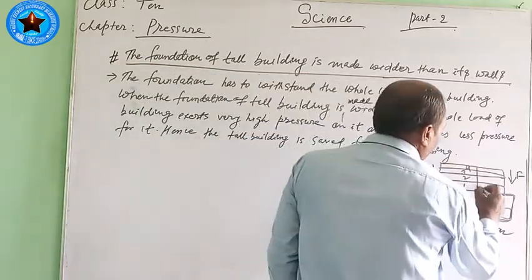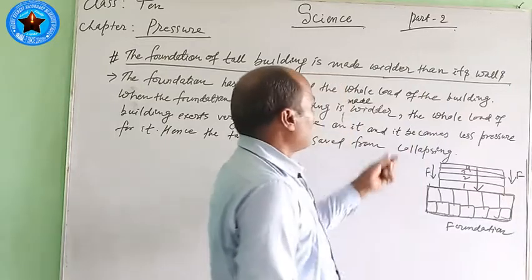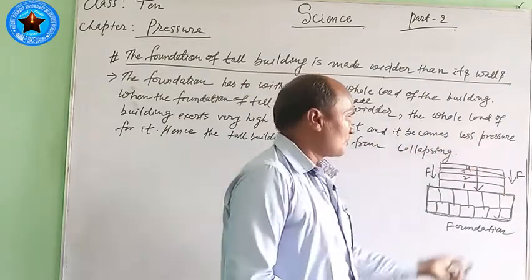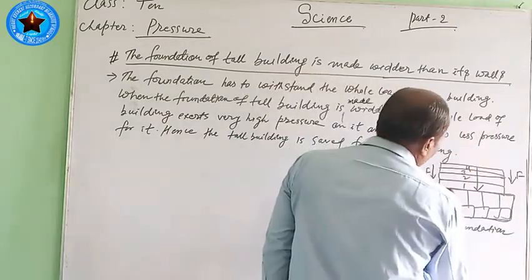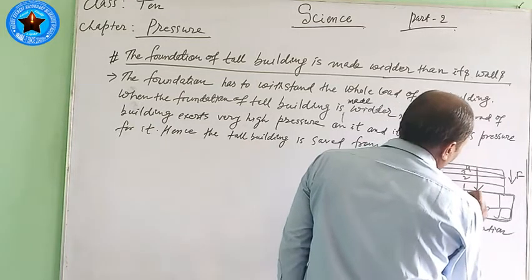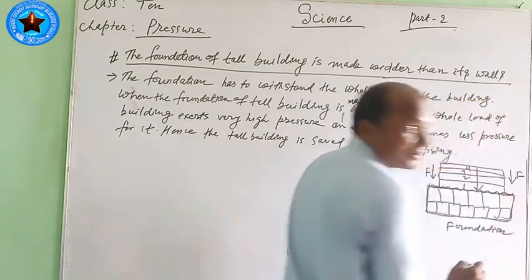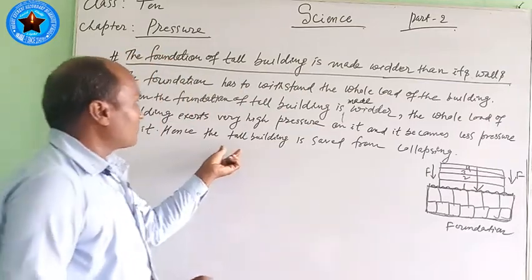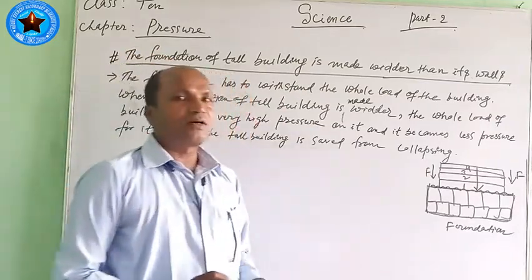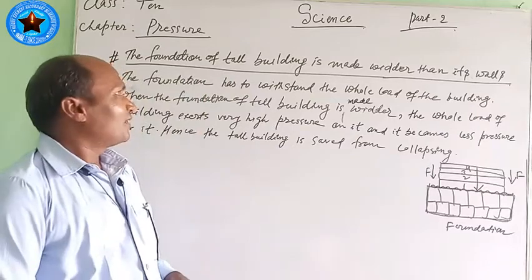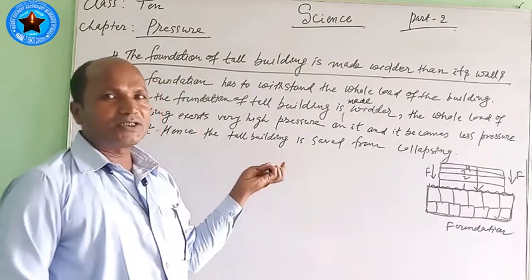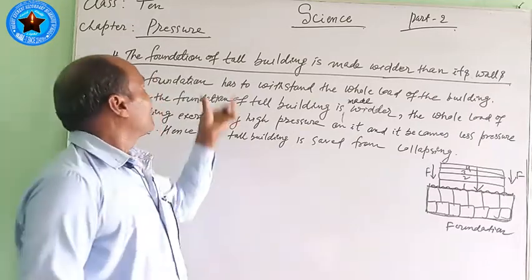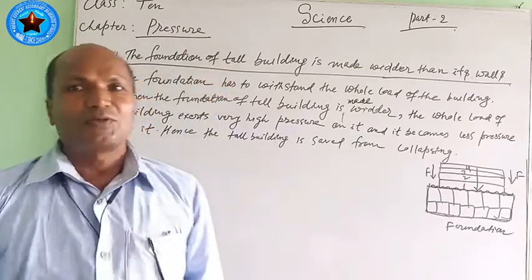It exerts the pressure over different parts, so it becomes less pressure. Where does it become less? On the surface here. Here the pressure is very less. Hence, the tall building is saved from collapsing. In this way, we can also say that pressure is very, very useful.